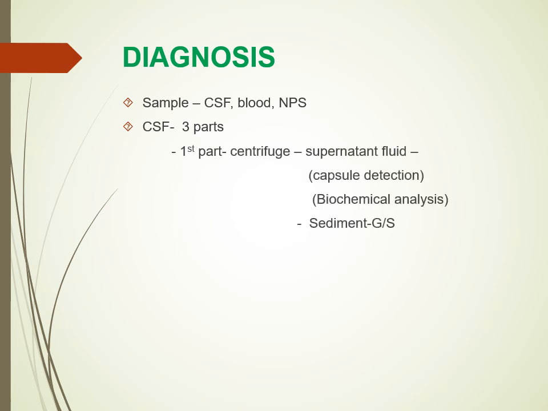The first part is centrifuged. From that, the supernatant fluid, the top layer, we can use for capsule detection by latex agglutination. Along with that, we do biochemical analysis in which we check the protein and glucose content. When a case of meningitis comes, it could be viral meningitis, tubercular meningitis or bacterial meningitis. These are differentiated on the basis of this biochemical analysis.